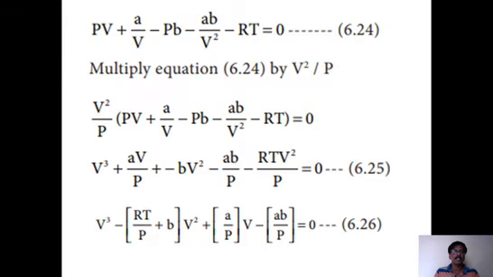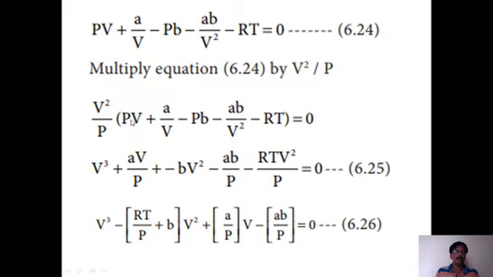Now let us multiply this whole equation by V^2/P. We are multiplying with V^2 and dividing with P so that we eliminate V^2 from this part and P from this part.